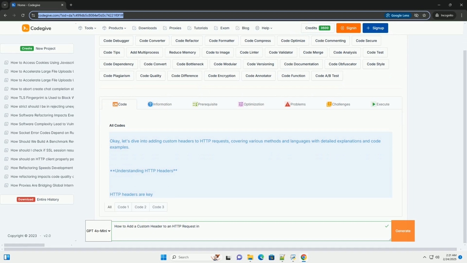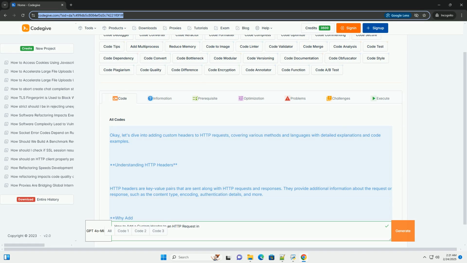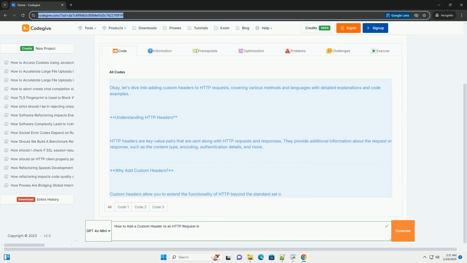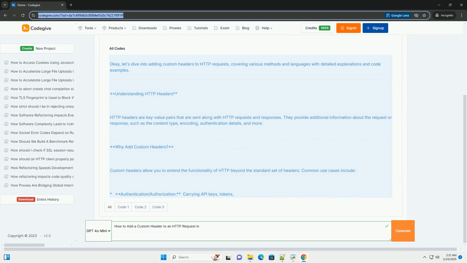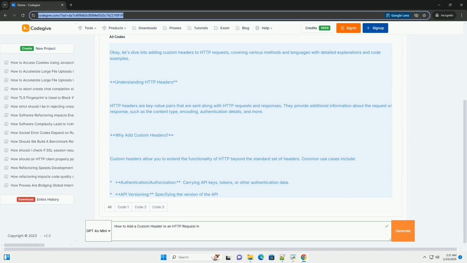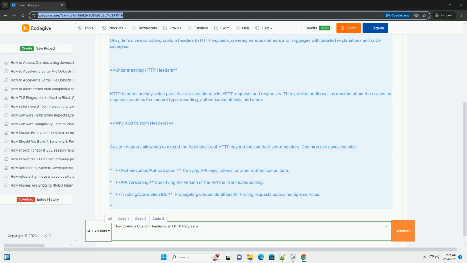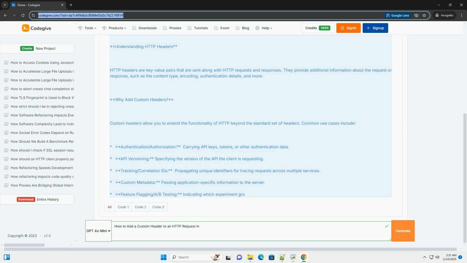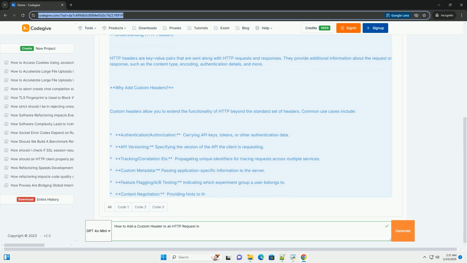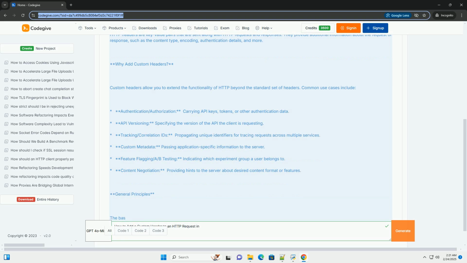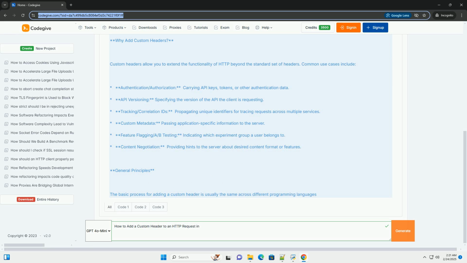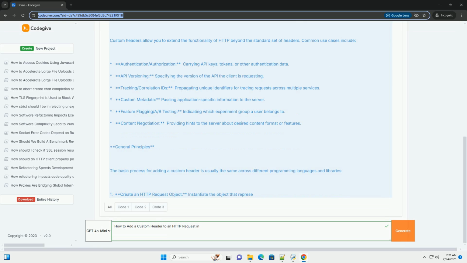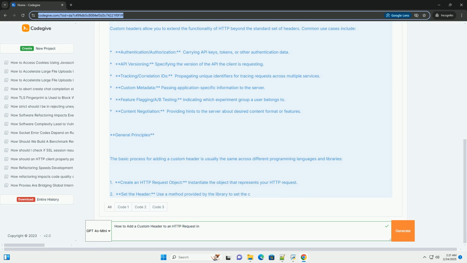OK, let's dive into adding custom headers to HTTP requests, covering various methods and languages with detailed explanations and code examples. Understanding HTTP headers. HTTP headers are key-value pairs that are sent along with HTTP requests and responses. They provide additional information about the request or response, such as the content type, encoding, authentication details, and more.